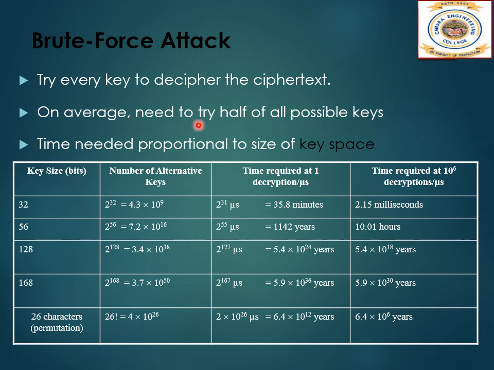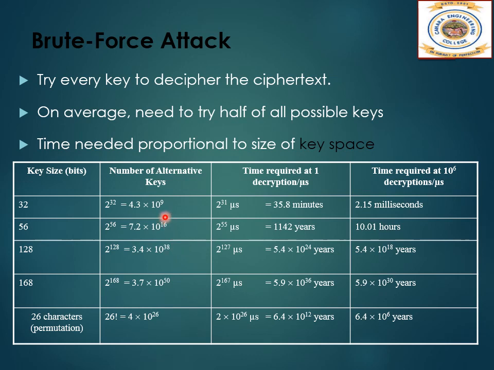On average, half of all possible keys must be tried to achieve success. So here, different keys are used to decrypt the ciphertext into plaintext. You will get a list of possible plaintexts, and then the attacker has to deduce which might be the correct message that has been sent to the receiver. The table below shows how much time is involved for various key spaces when a brute force attack is tried.